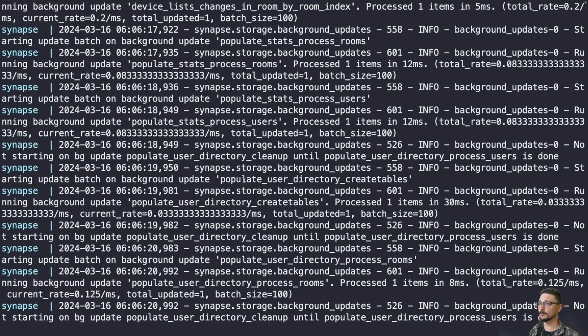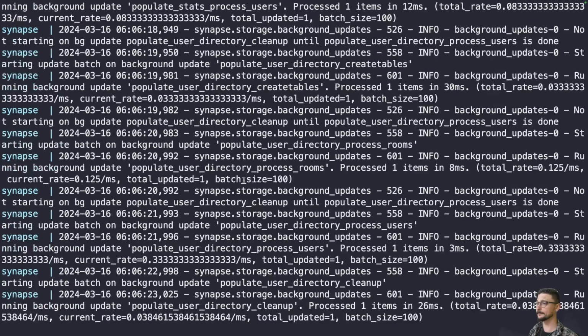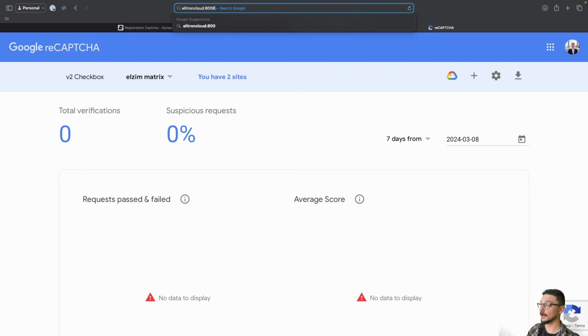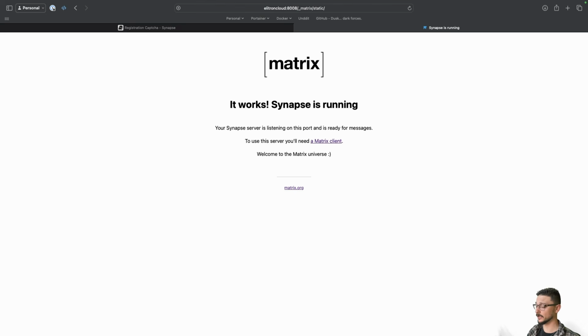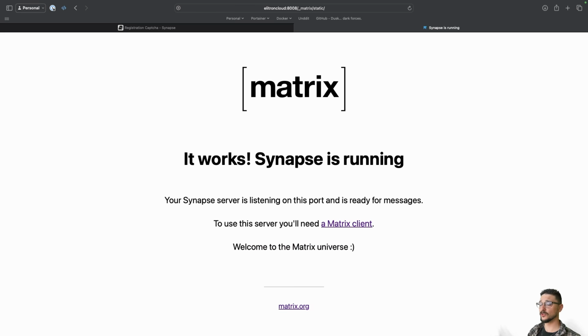So now let's go to a web browser and see if we can hit this locally. I'm going to put in electron-cloud and 8008. I just have a local DNS entry for this, hence why I can use electron-cloud rather than the IP address. I'm going to hit enter and see what happens. Actually, we don't want to search with Google. I'll put in HTTP, like that, and we'll hit enter. And there we go. If you see this, your Matrix Synapse server is up and running. And you can see here, hey look, it's up and running.